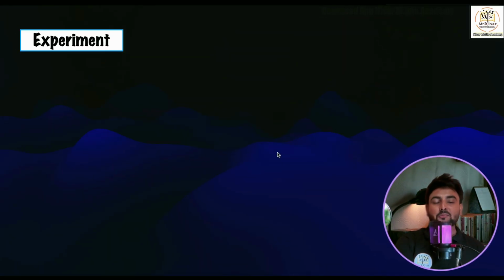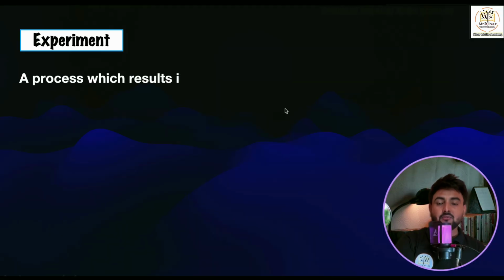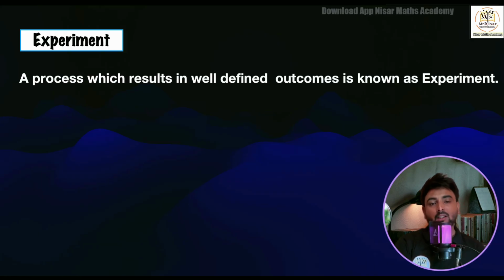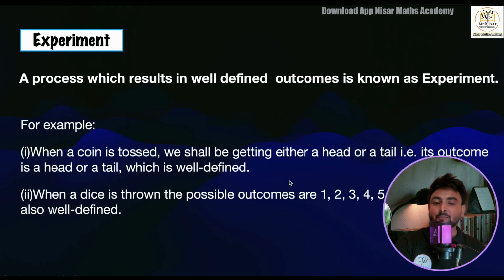Yes. So the first point which we have in probability is experiments. Let's try to understand what is the meaning of experiment. A process which results in well-defined outcomes is called an experiment. For example, when a coin is tossed, we'll get head or tail. So here the outcomes are well defined, that is head or tail. When a die is thrown, again the possible outcomes are 1, 2, 3, 4, 5 and 6. Still here the outcomes are well defined. So this is the meaning of experiments.